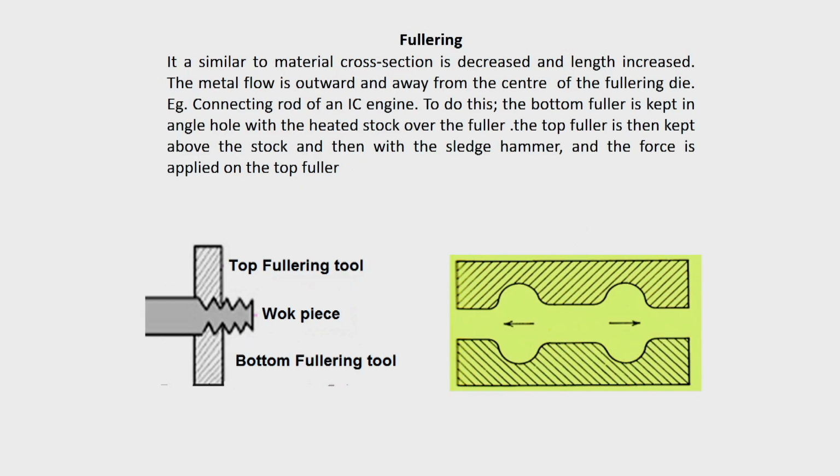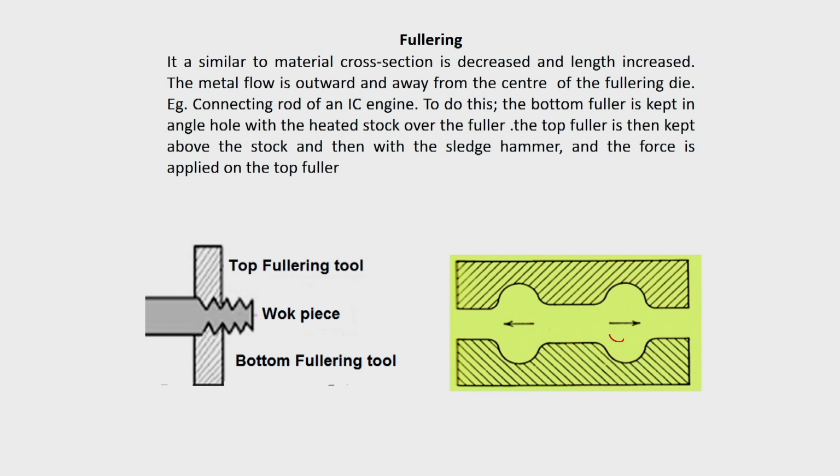Then another is the fullering operation. In the fullering operation, the cross section is decreased and the length increases. This is a cylindrical piece, but showing the edge portion only. When you keep the billet here and press it down, it will start flowing in this direction, and at the same time it will flow in this direction and fill it up. Okay, this drawing is not perfect actually. Here you can see that between these two dies, the workpiece is compressed. The bottom fuller is kept in an angle hole with the heated stroke over the fuller.